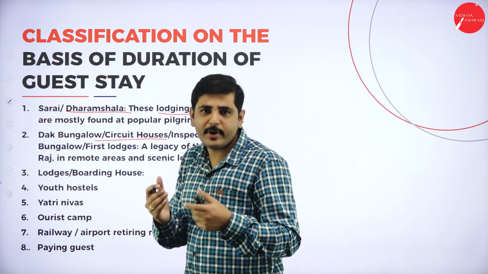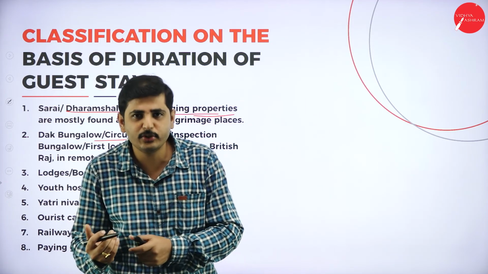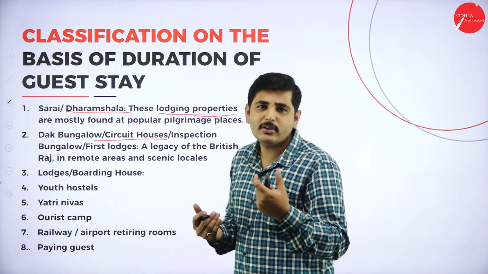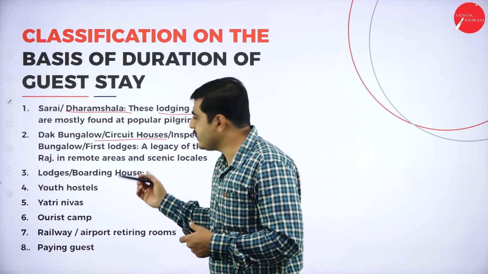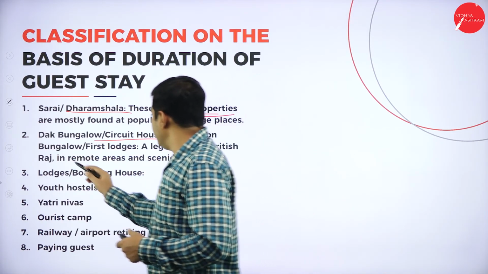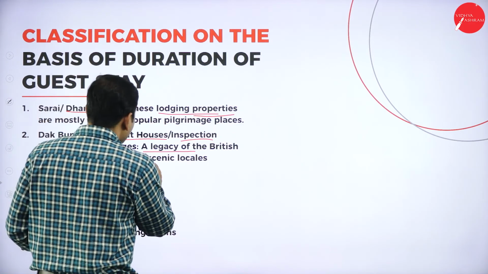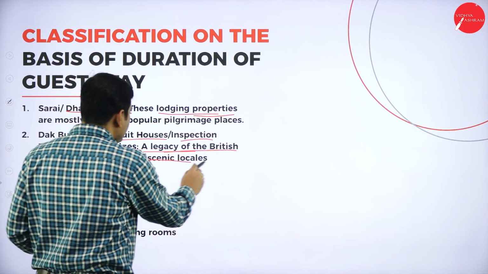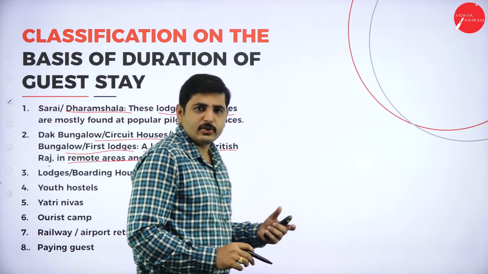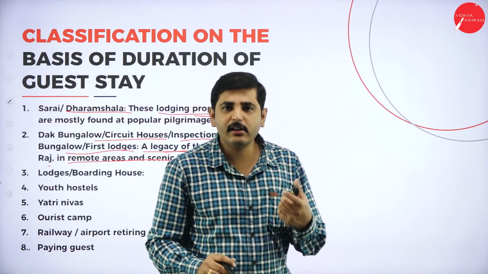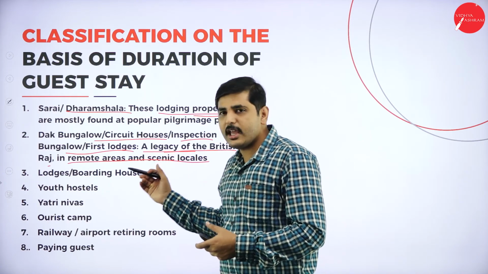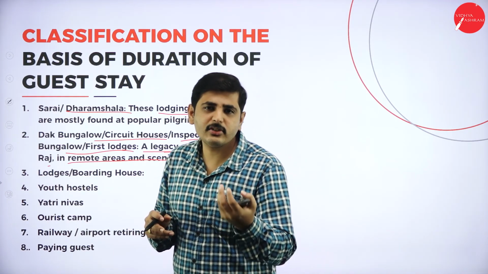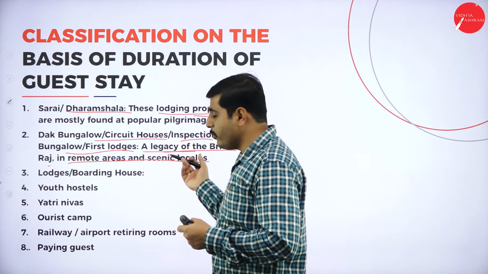Nowadays, private owners who purchased those buildings converted them to hotels and provide some luxurious facilities. So in bungalows, forest lodges, a legacy of the British Raj in remote areas and locations. In the remote areas and also in the forest locations, they built these kinds of buildings. Now they have been converted to hotels, and they are providing lodging and boarding facilities.